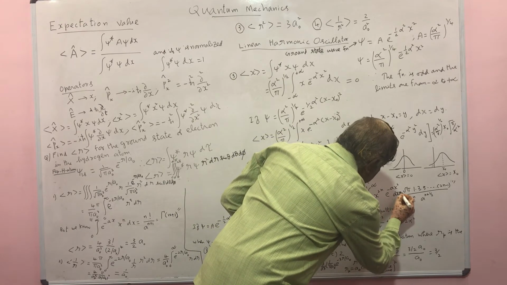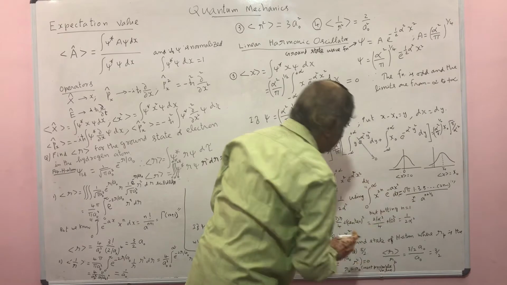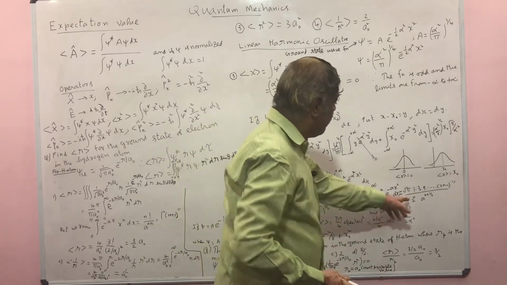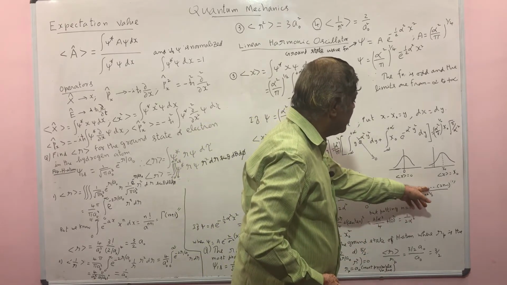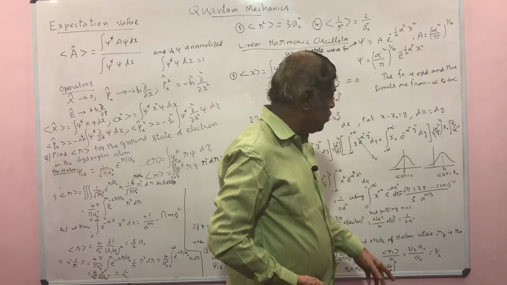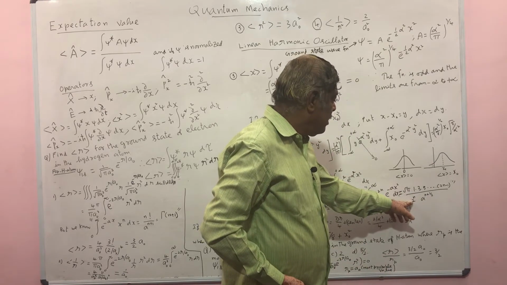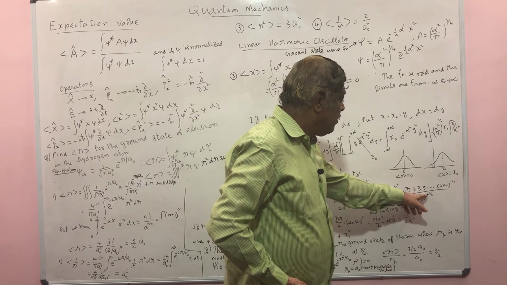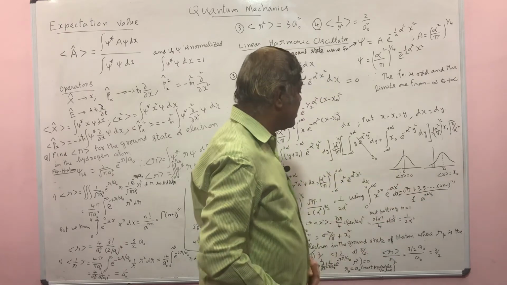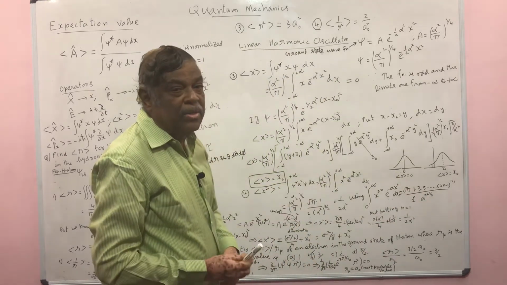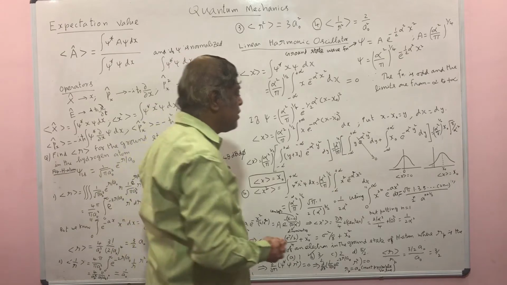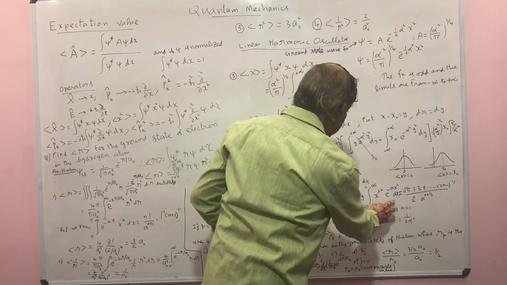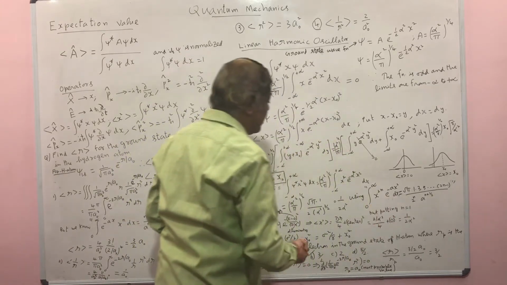This is equal to the standard value, square root of pi times 1 into 3 into 5, etc., up to 2n minus 1, divided by 2 power n, a power n plus 1 by 2. So if you remember this value, you can write down the result very quickly. So you remember some of the standard integrals. This is your standard integral.